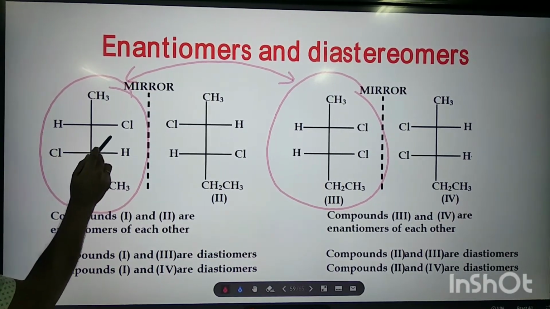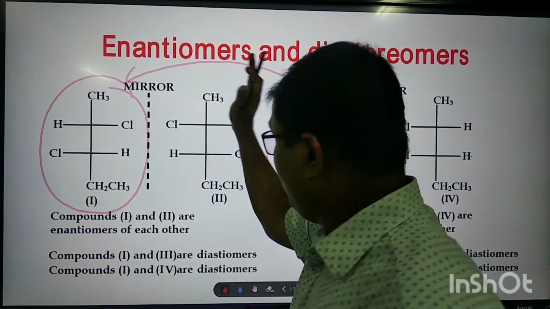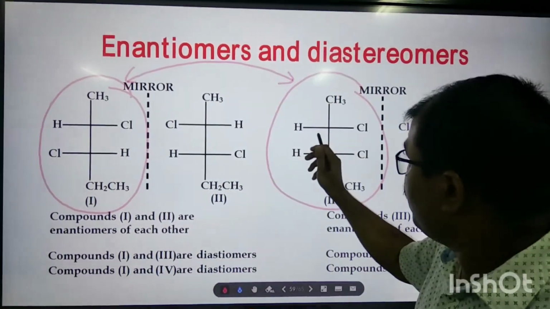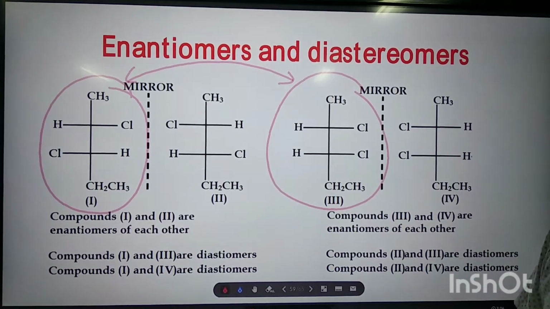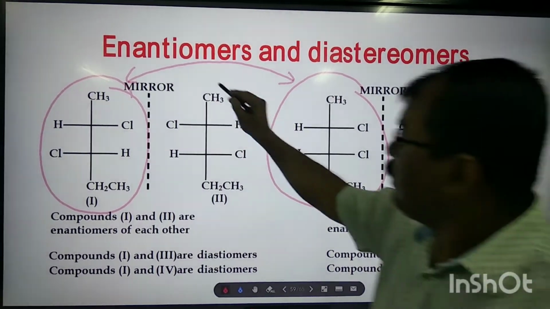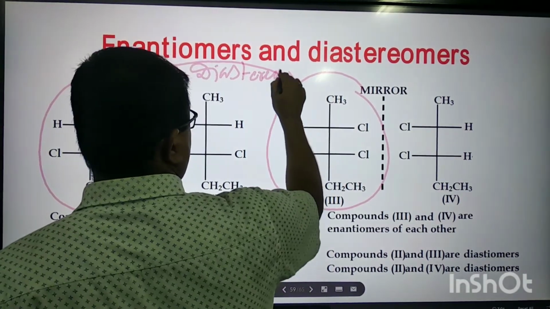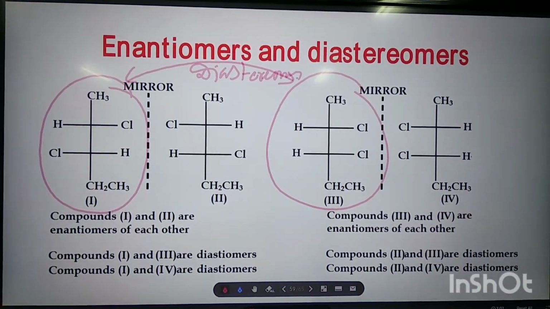You just imagine a mirror in between these two compounds. This and this compound are not mirror images of each other. Therefore, these two compounds are diastereomers.